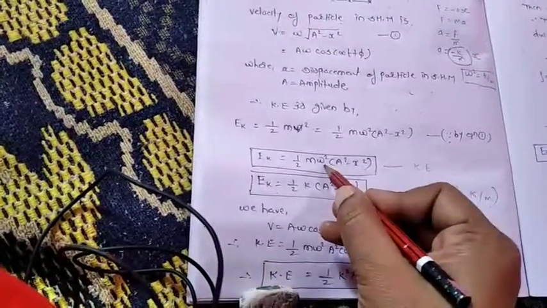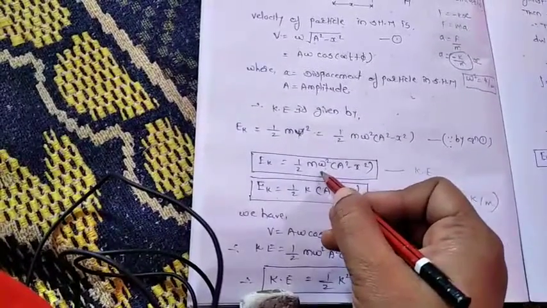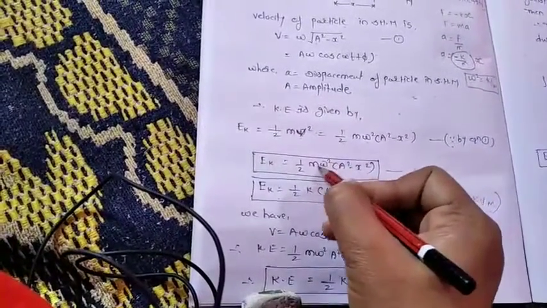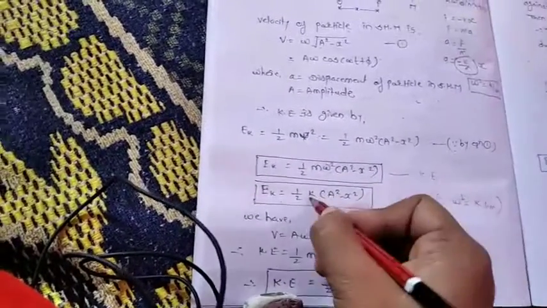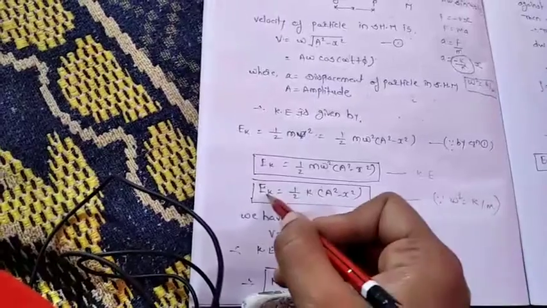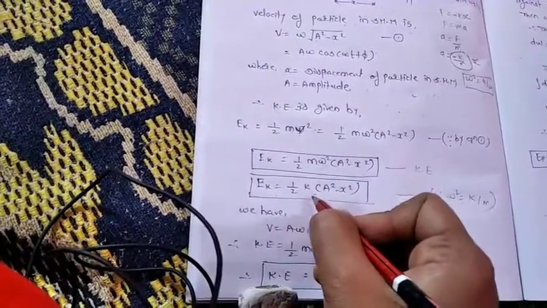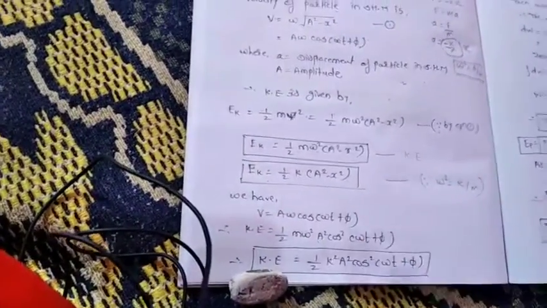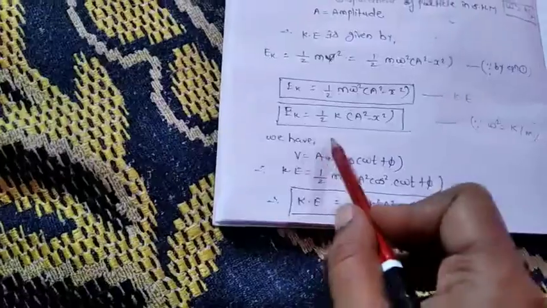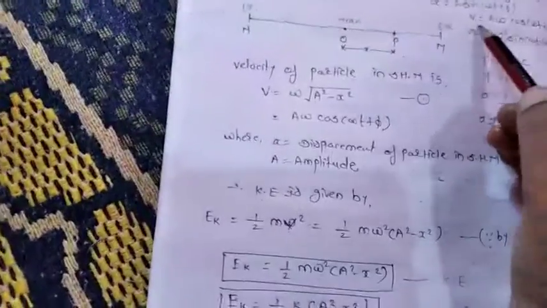This omega square is equal to k by m, so this m will get cancelled, and we have k only. So the other formula for the kinetic energy is Ek is equal to 1 by 2 k in bracket a square minus x square.